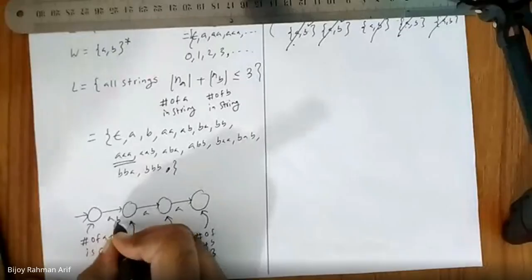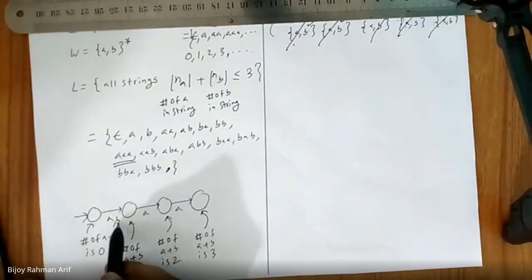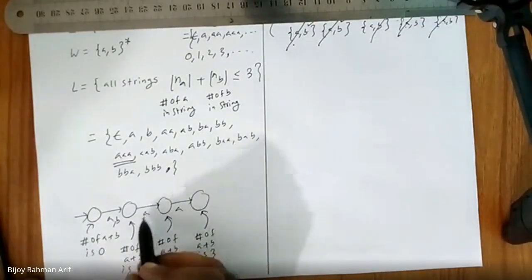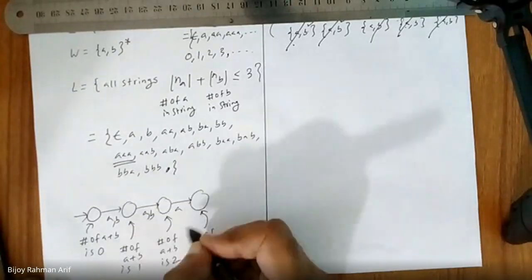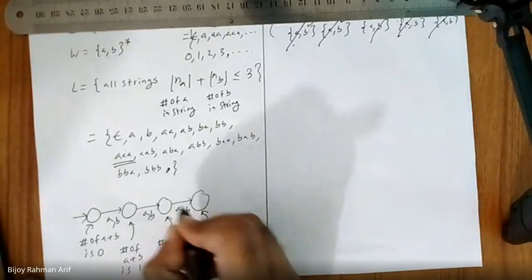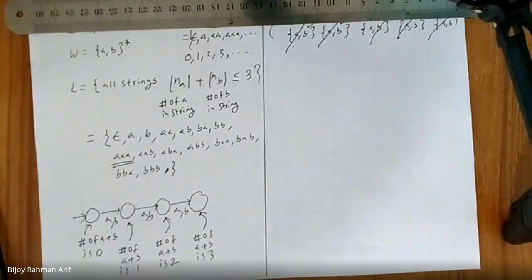Sir, it will be the same. From empty, I got B, number of A plus B is 1. From here I got B again, good, very good. Number of A plus B is 2. From here I got another B, number of A plus B equal to 3.